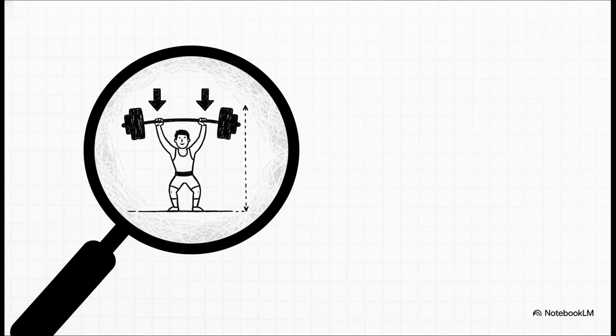Second, we get a specific force value, 2,000 newtons. Third, and this is a massive clue, the phrase holds the weight. Think about it. That means the weight has completely stopped moving. It's stationary. And finally, above his head gives us a very specific location. It tells us, without a doubt, that the weight is up at a height above the ground.